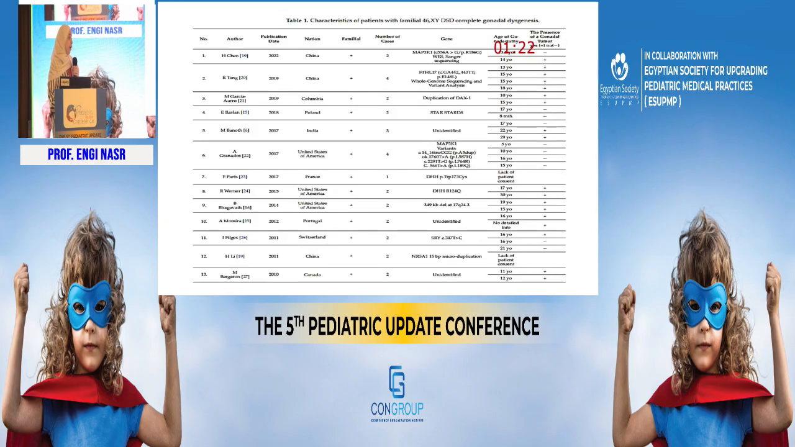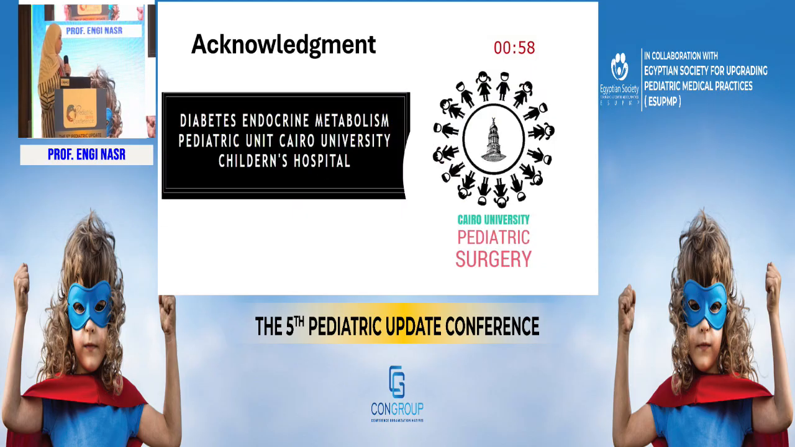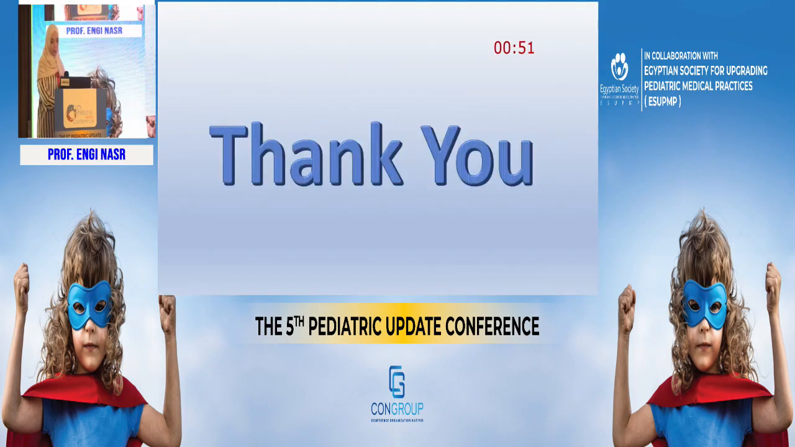66.6% of them had germ cell tumors compared to 45% in patients with sporadic Swyer syndrome. So, according to this, and being the parents' first double cousins with a strong family history of malignancies, whole exome sequencing was done to our patient and her parents, and the results are still pending. And finally, this patient was co-managed by the members of the Dembo Cairo University and the Pediatric Surgery Department, Cairo University, and thank you.